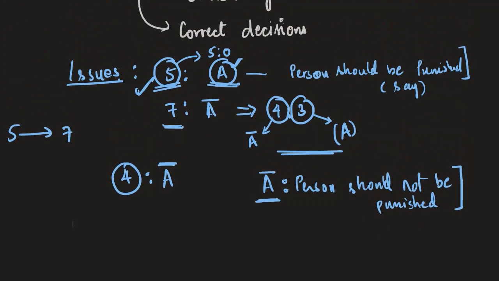Which means that if you have a 5-judge unanimous decision, and that has to be referred to a larger bench, you should not refer it to a 7-judge bench, but rather refer it to a 9-judge bench. So how will you get the majority over here? Here there will be a minimum majority of 5:4.